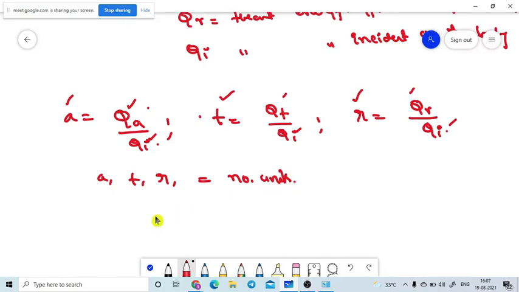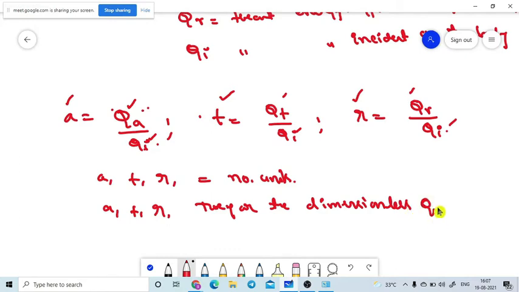And will you please look at this one, though they are without units, they may have a dimensional formula. The same energy dimensional formula divided by the energy dimensional formula, everything cancels. That means A, T, R are dimensionless quantities. So they are just ratios, and ratios won't have any dimensional values.